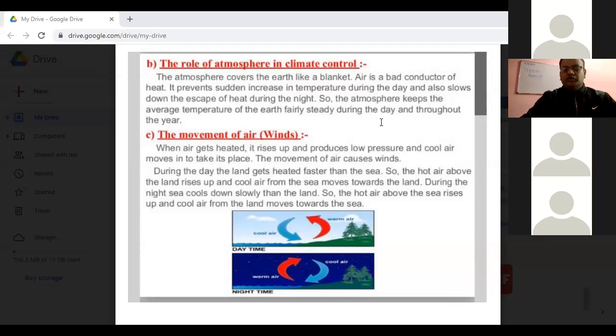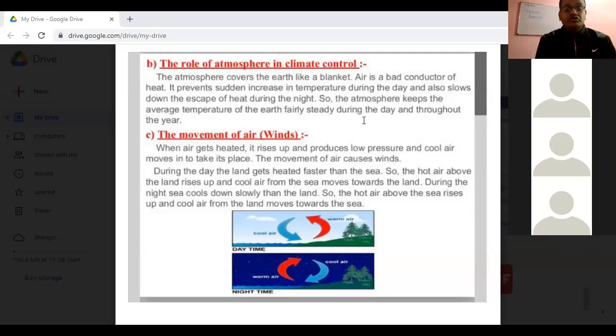Okay, Vinayak, you can mute yourself, and now we will conclude from the discussion what Pallavi and Vinayak shared with us. Definitely, the atmosphere covers the earth like a blanket. Since we know that air is a bad conductor of heat, it prevents a sudden increase in temperature during the day and also slows down the escape of heat during the night because it acts as a protective shield. It keeps the average temperature of the earth fairly steady during the day and throughout the year.